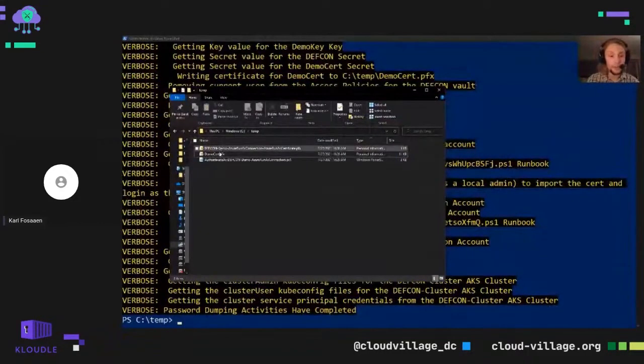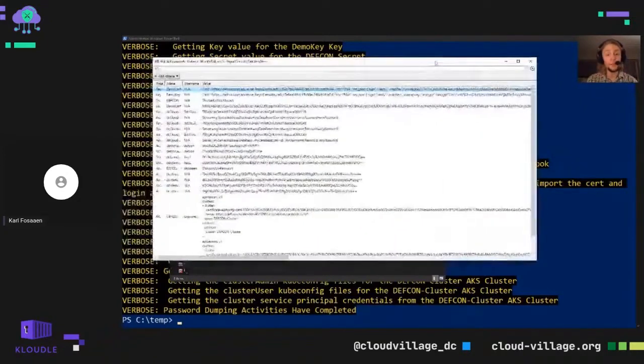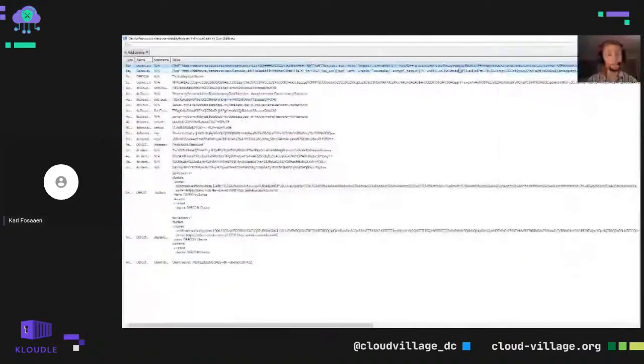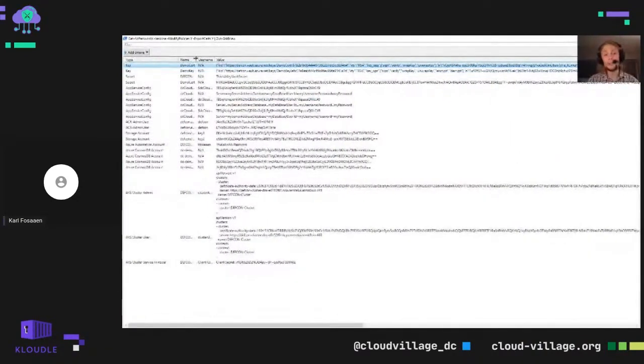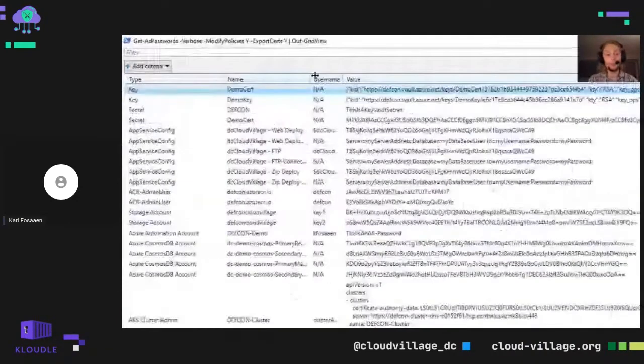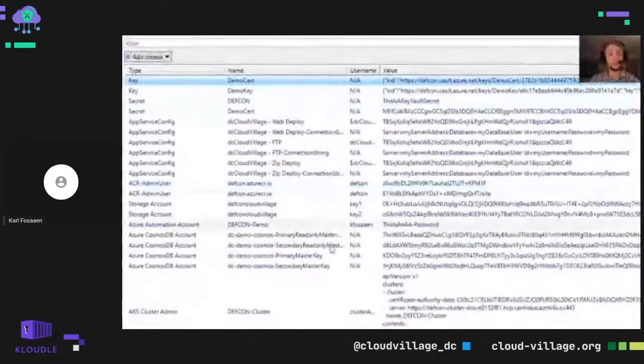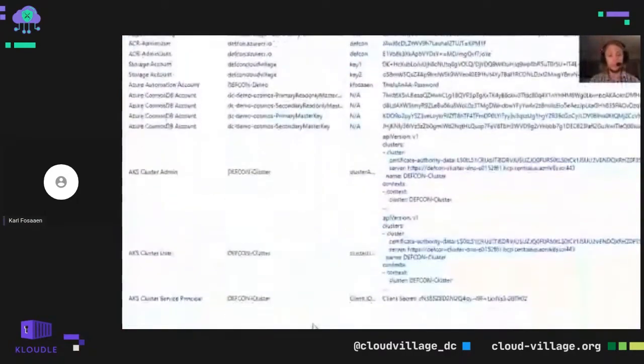We can see here we've got a PFX file along with the Azure Run As Connection PS1 file that we can use to authenticate as that Run As account. And we exported all of this to Out-GridView. I'd either recommend using this or outputting everything to an exported CSV within PowerShell so that you have a little bit more persistent file storage of those credentials if you need that. But outputting them to grid view here is also pretty handy for just a quick review of all of the credentials we have access to.